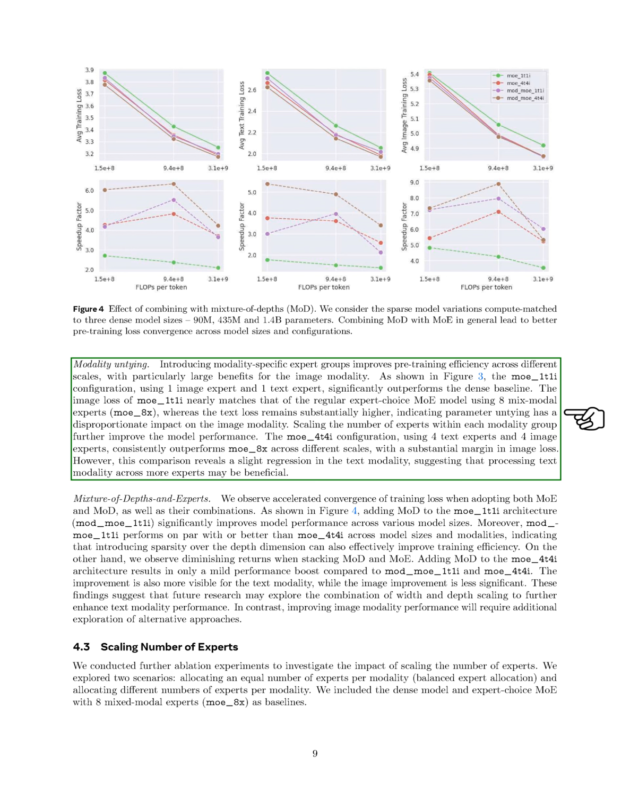The image loss in this setup is nearly on par with that of a regular expert choice MoE model using 8 mixed modal experts, while the text loss remains notably higher, suggesting that parameter untying has a greater effect on the image modality. Increasing the number of experts within each modality group further improves model performance. The configuration with 4 text experts and 4 image experts consistently outperforms the 8 mixed modal experts across various scales, particularly in image loss. However, this comparison also shows a slight decline in text modality performance, indicating that processing text across more experts might be beneficial.